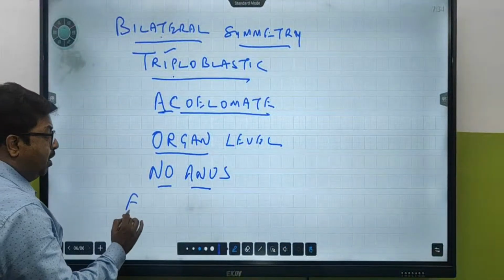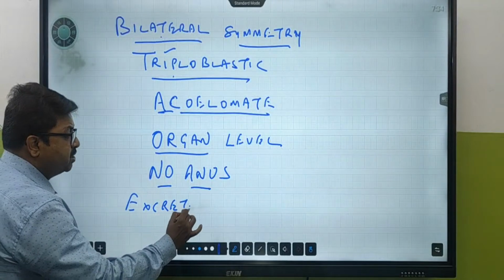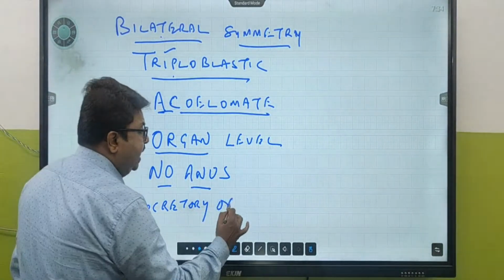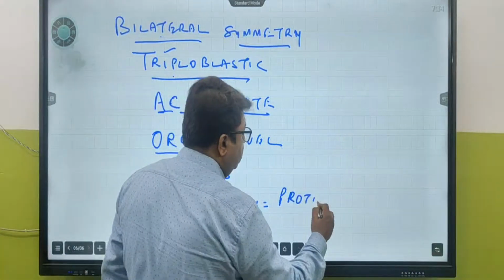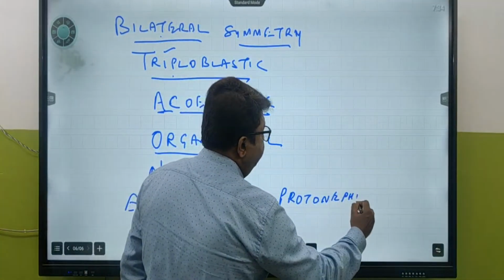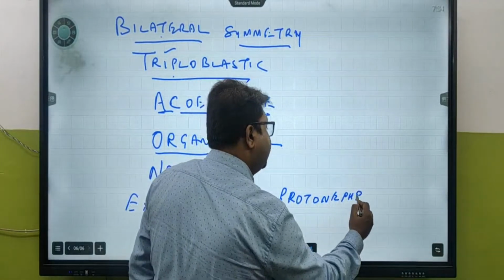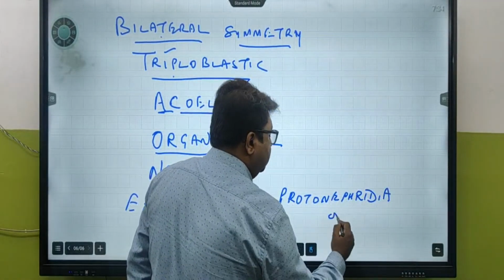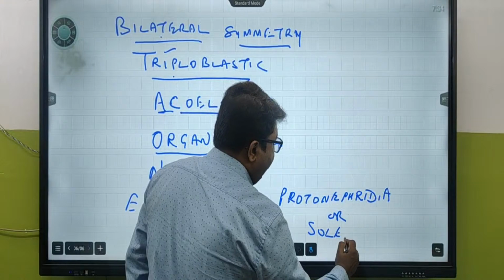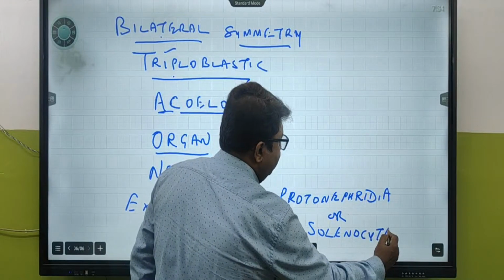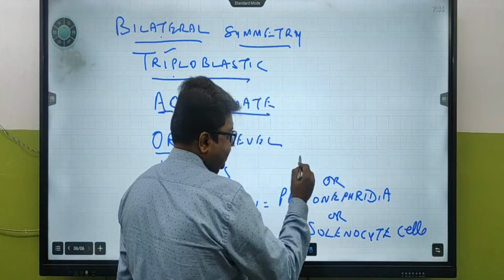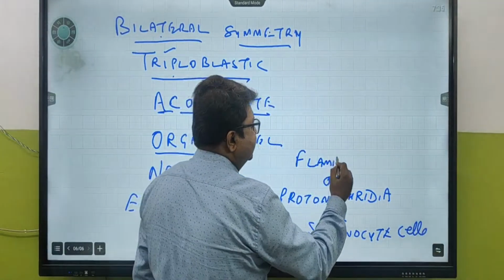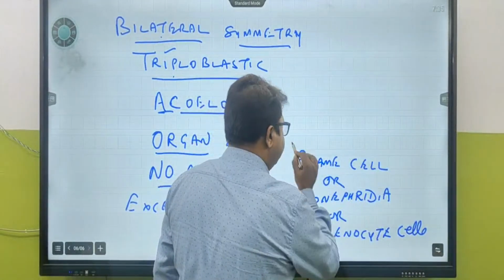What is the excretory organ that they have? Very, very important. The excretory organ that they have is protonephridia, which is also called solenocyte cells, also called flame cells.